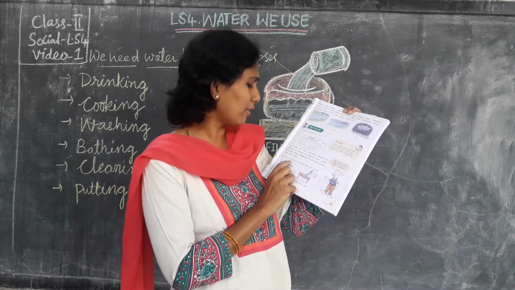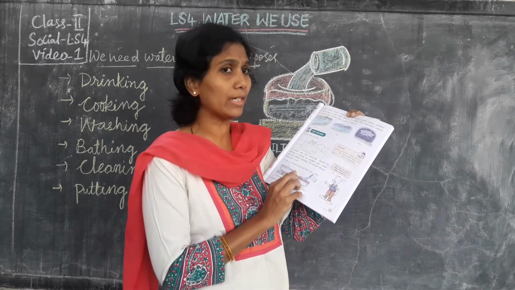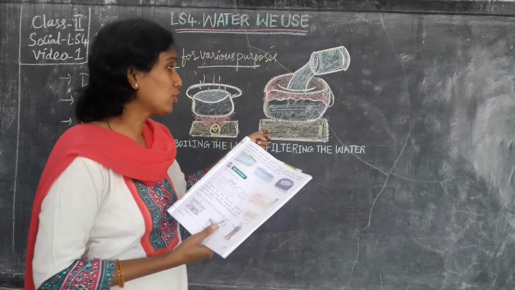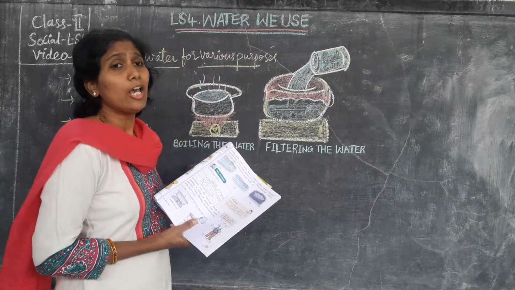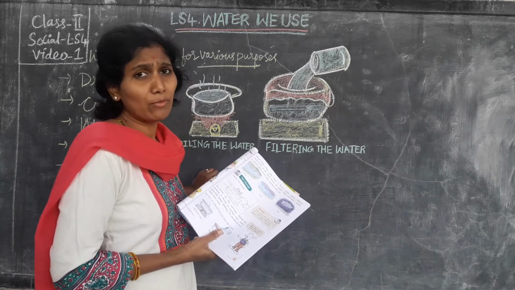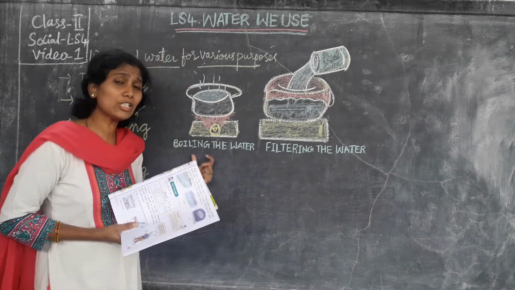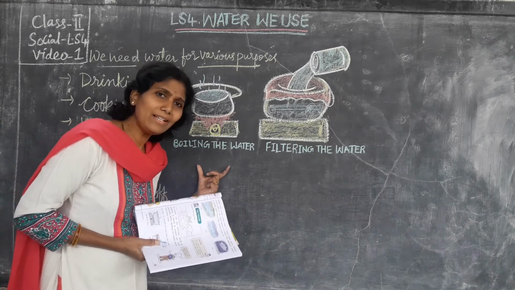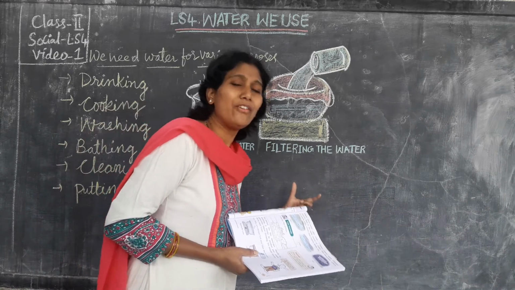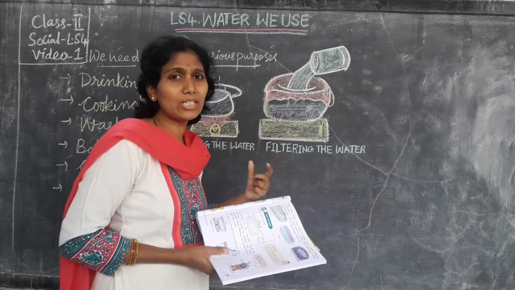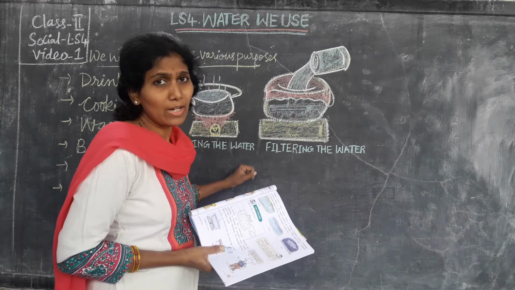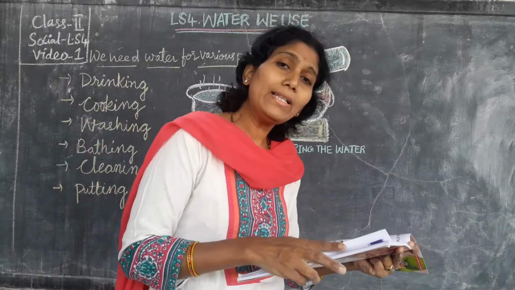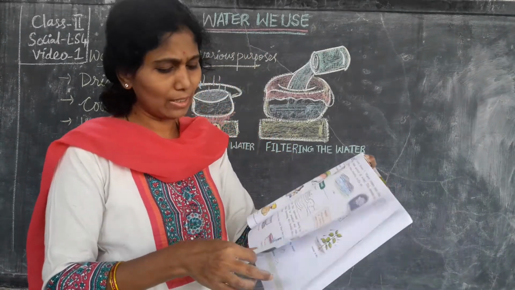Correct or not? And that too purified and fresh water you have to drink. For this we should boil and filter the water. So what do we have to do? Boil the water. If you want to purify the water and make it germ free, what do you have to do? First thing is, you have to boil the water. After that you have to filter the water, so whatever dust there may be, it will drain. So for this we have to boil and filter the water.